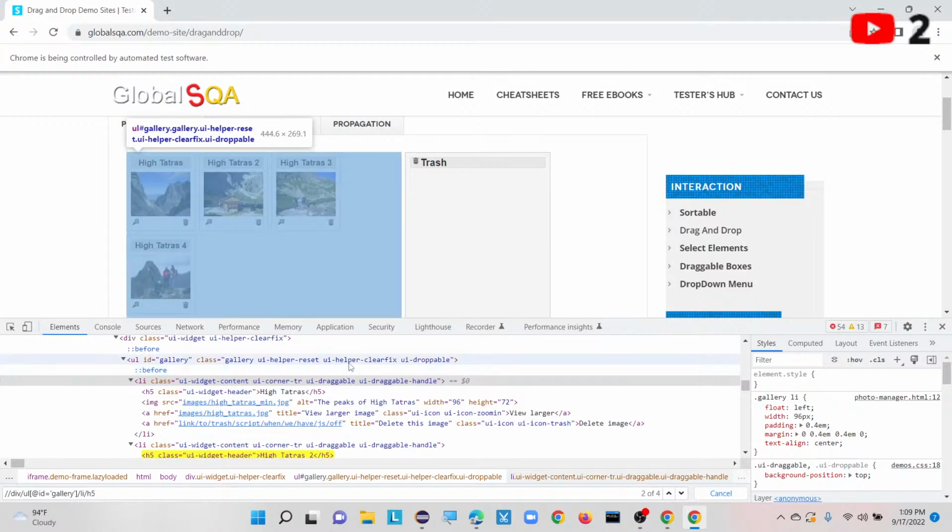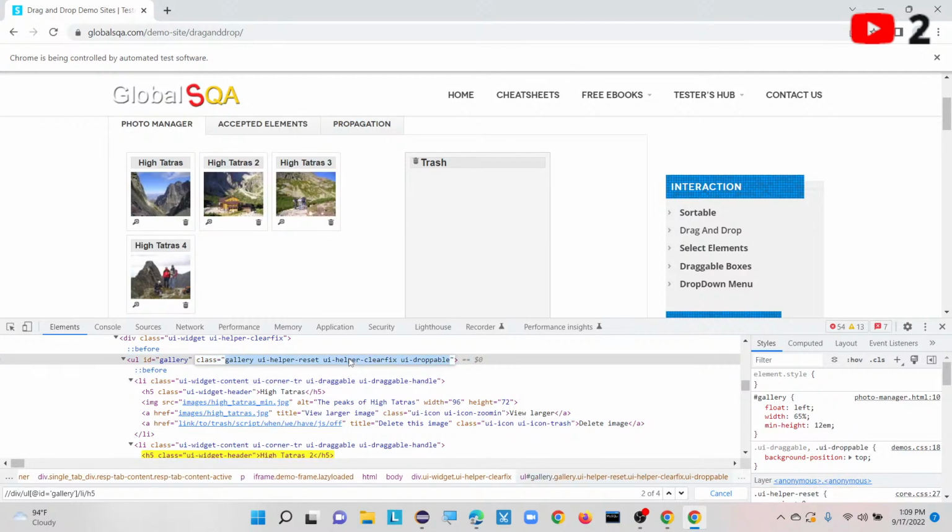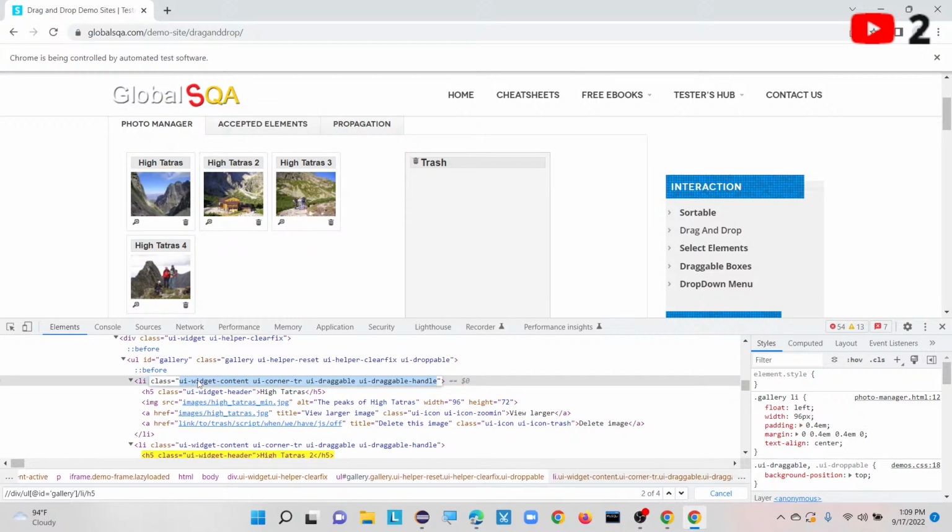So let me take this XPath then. I am creating it this way, li of at the rate class equals to.